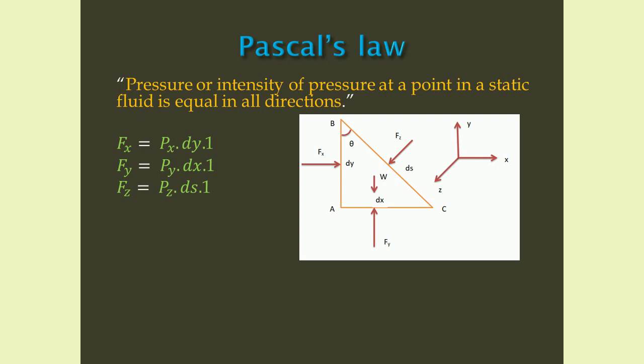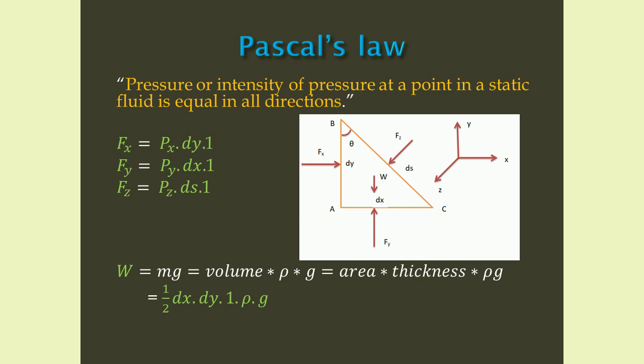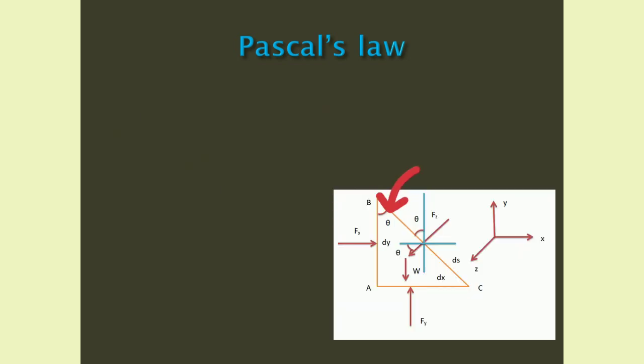There is one more force, that is the weight of the fluid element, which acts vertically downwards. Weight W equals mg, that is volume into density into acceleration due to gravity. Now we can write volume as area into thickness. Therefore, W equals area into thickness into rho g. That is, W equals half into dx into dy into 1 into rho g. Look at the figure. Angle ABC is given as theta.